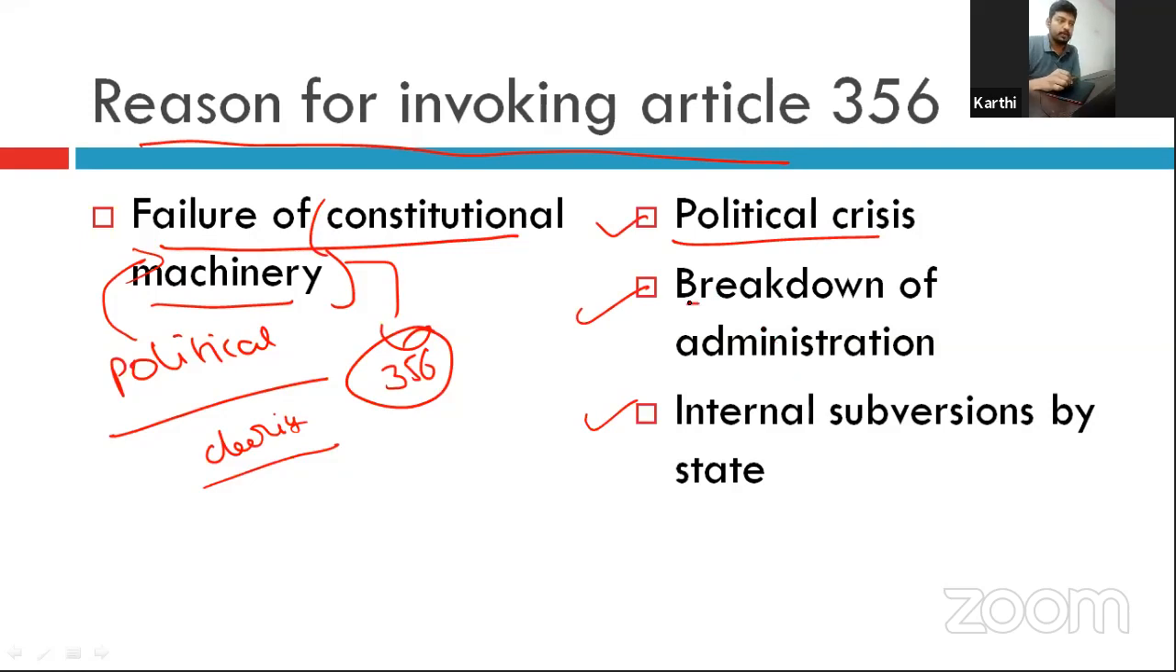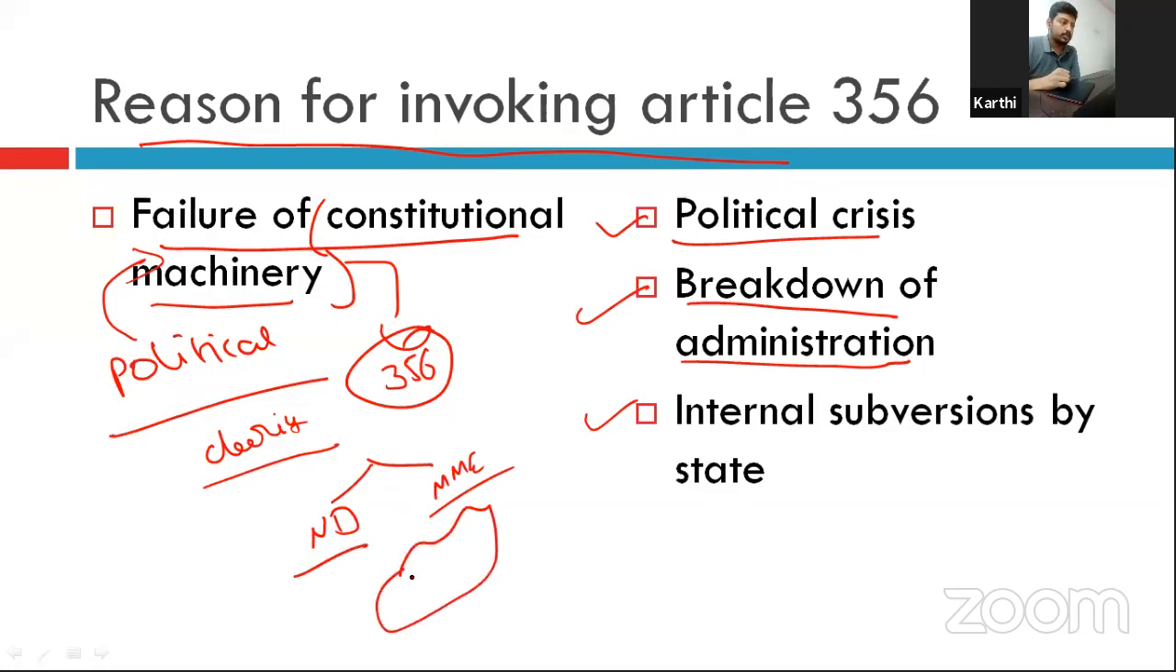Second point, breakdown of administration. It is of two types. One is natural disaster, another one is any man-made crisis or disaster, right? If the state's communication lines are physically broken down, and the capacity of the state is not enough to recover the normal administration, then it is considered as the failure of constitutional machinery. Then the central government can implement Article 356, right? This is the second.